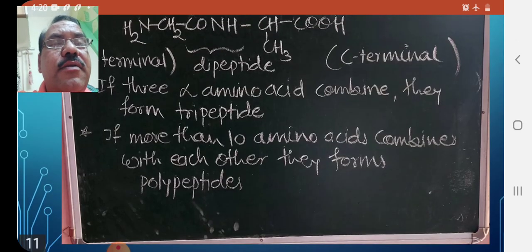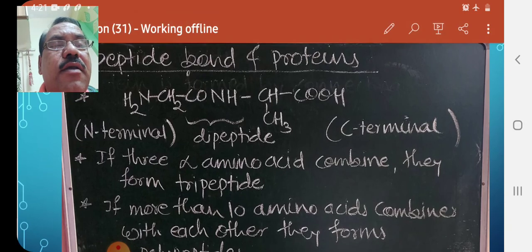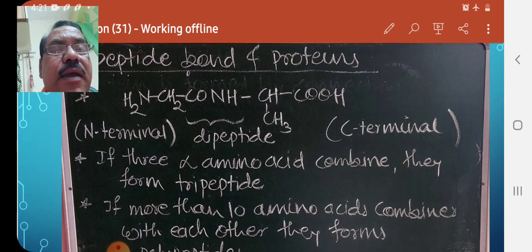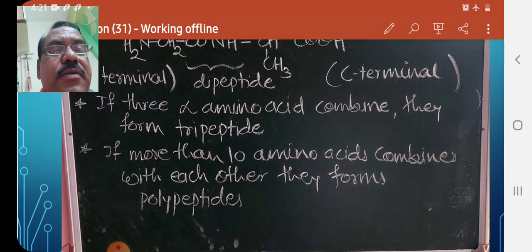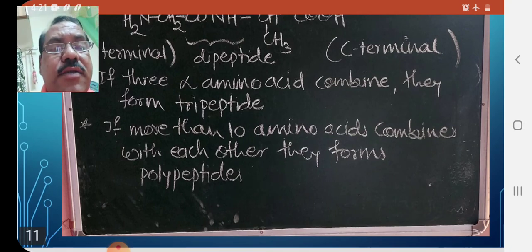Today we have seen the definition of protein, the study of alpha amino acids, and then the peptide bond and peptide linkage. In the next lecture we will see the types of protein and the structure of protein.